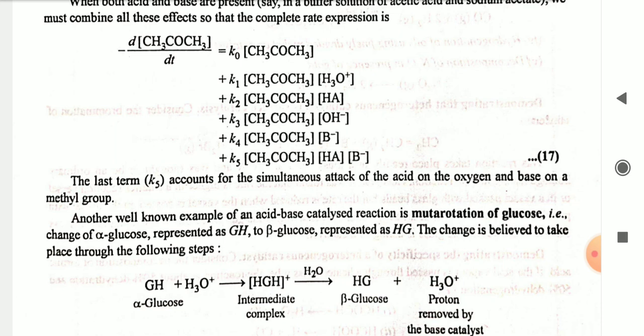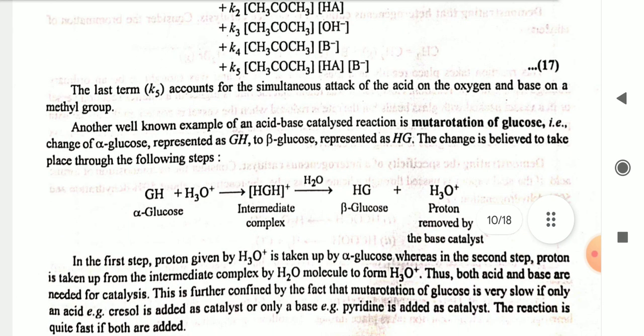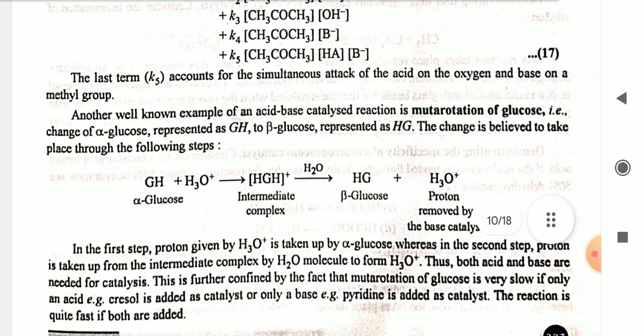Another well-known example of an acid-base catalyzed reaction is mutarotation of glucose, for example, change of alpha glucose represented as GH to beta glucose represented as HG. The change is believed to take place through the following steps. GH plus H3O+ gives GH2+, an intermediate complex. Intermediate complex plus water gives G beta glucose plus H3O+. Proton removed by the base catalysis.